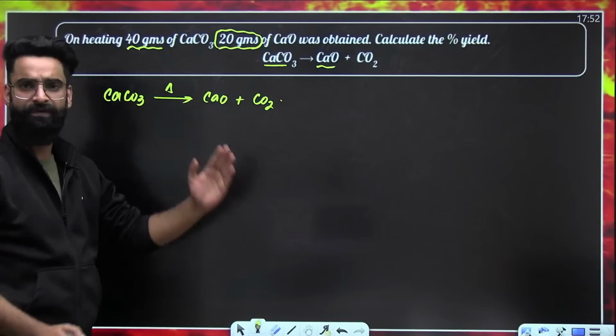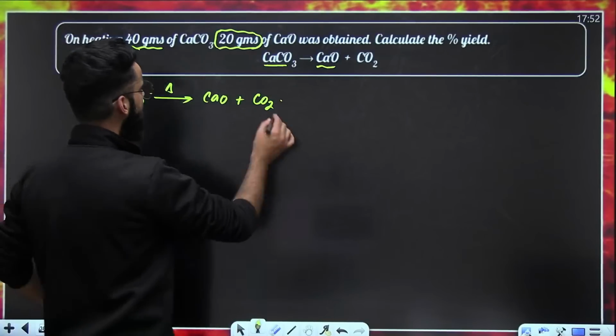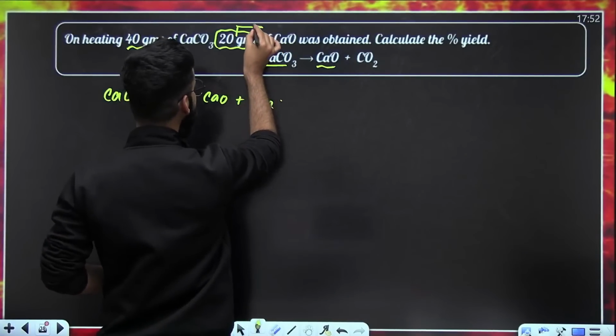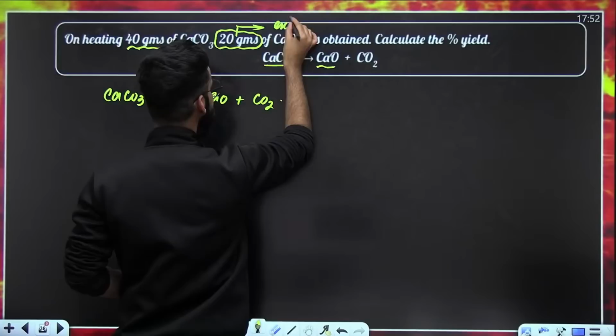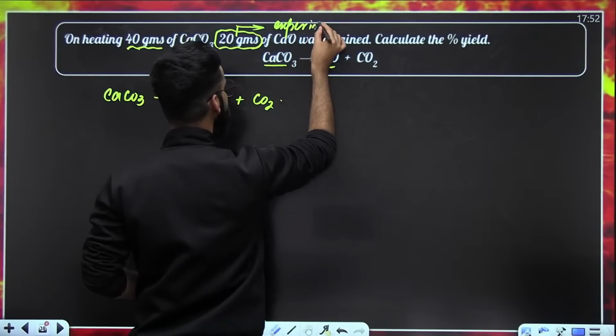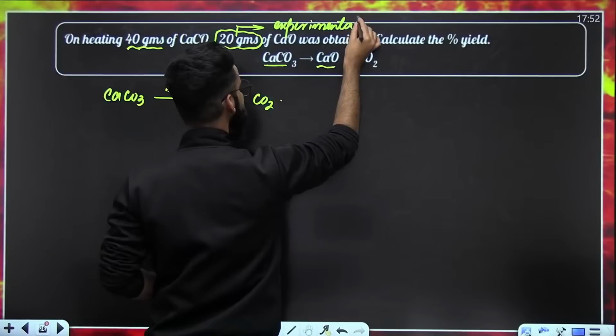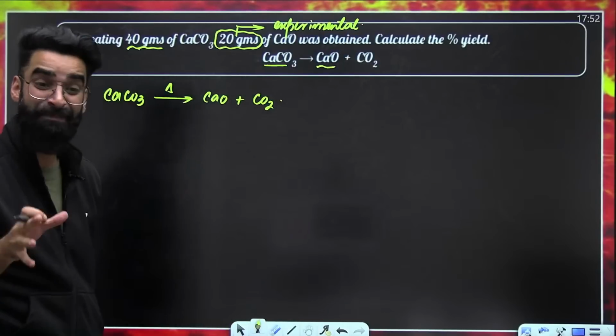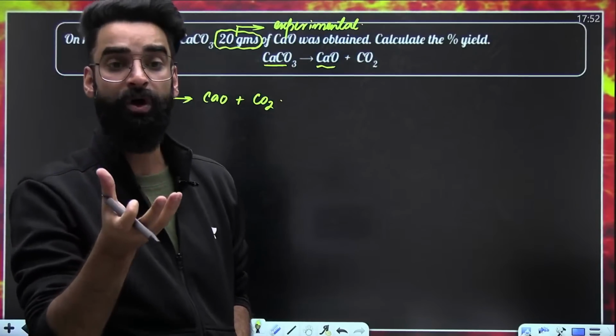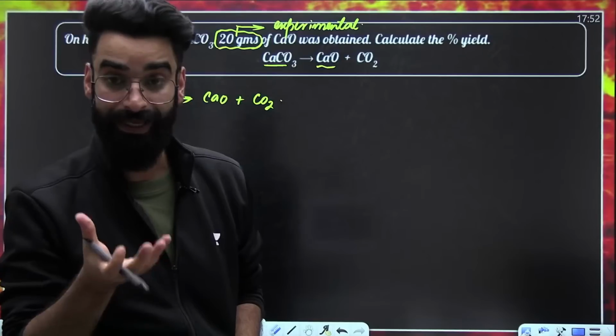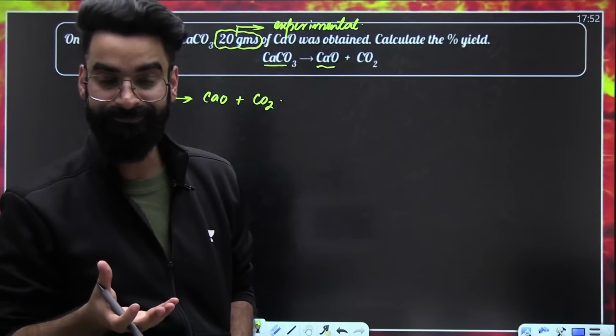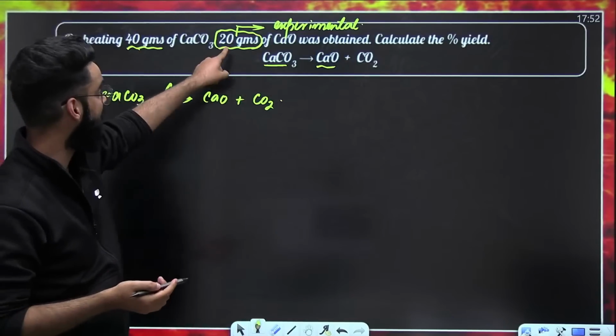So is this 20 grams the experimental amount or the expected amount? It is the experimental amount. It has been observed experimentally that 20 grams of calcium oxide is obtained in the lab. Right? This is the experimental amount.